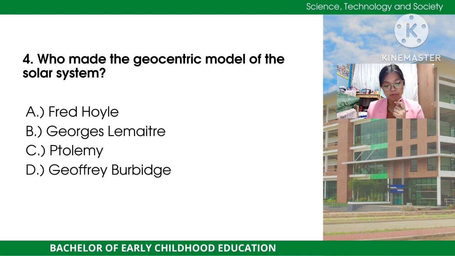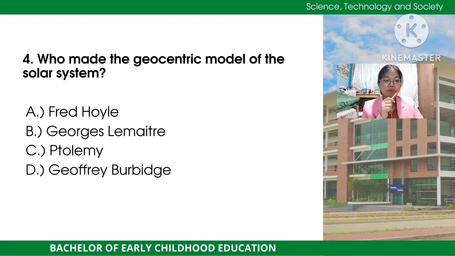Because Fred Hoyle is more focused on the theory of stellar nucleosynthesis, and letter B, George Lemaitre, is focused on the Big Bang theory. So, Geoffrey Babbage is focused on the quasi steady state theory, which does not fit the answer to the question. So yeah, did you get it?